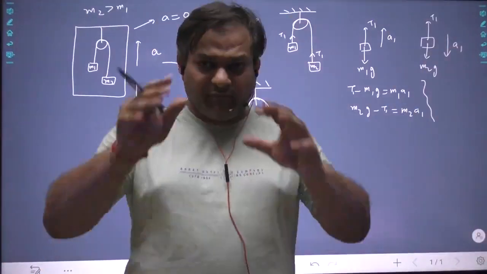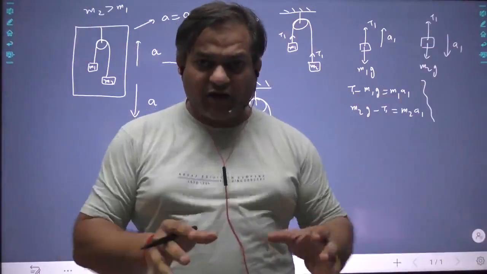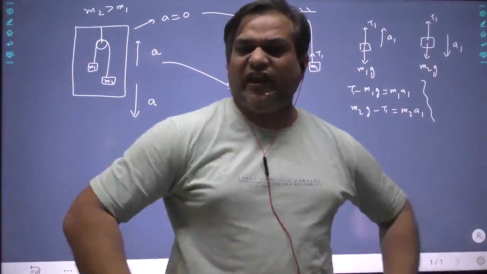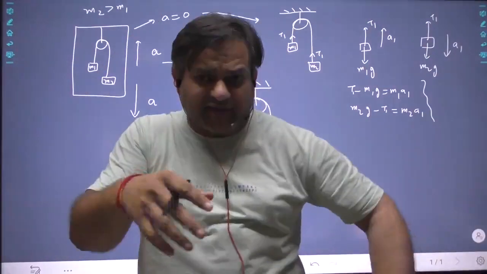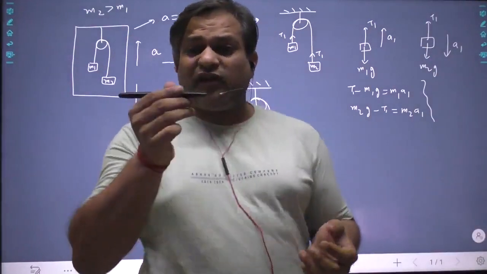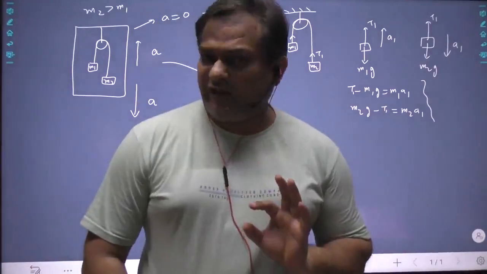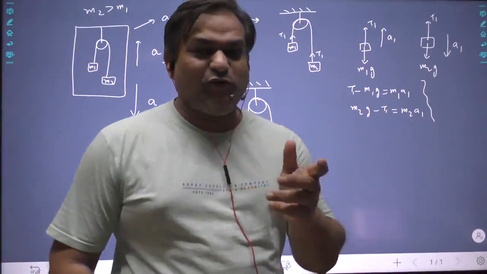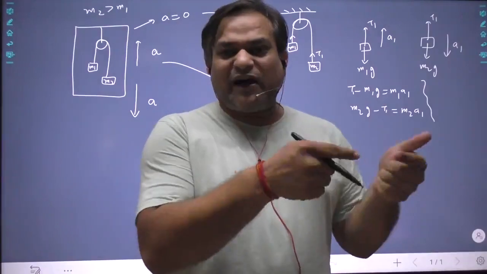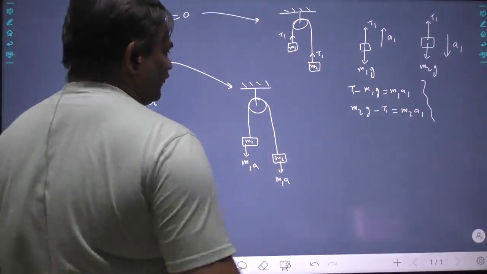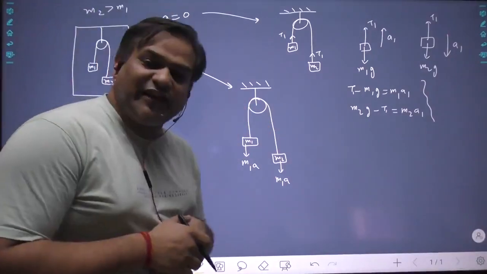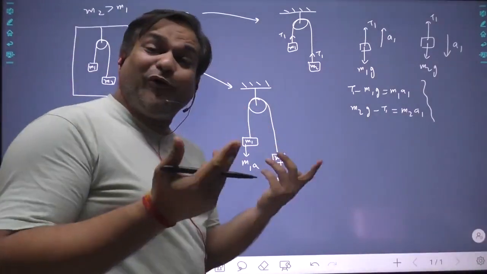If this system, this box, this support is moving with an acceleration A, everything inside that system has a force opposite to the acceleration A, and the force is equal to acceleration times the mass of that object. It is simple. After applying this pseudo force, now you analyze everything as you analyzed before.